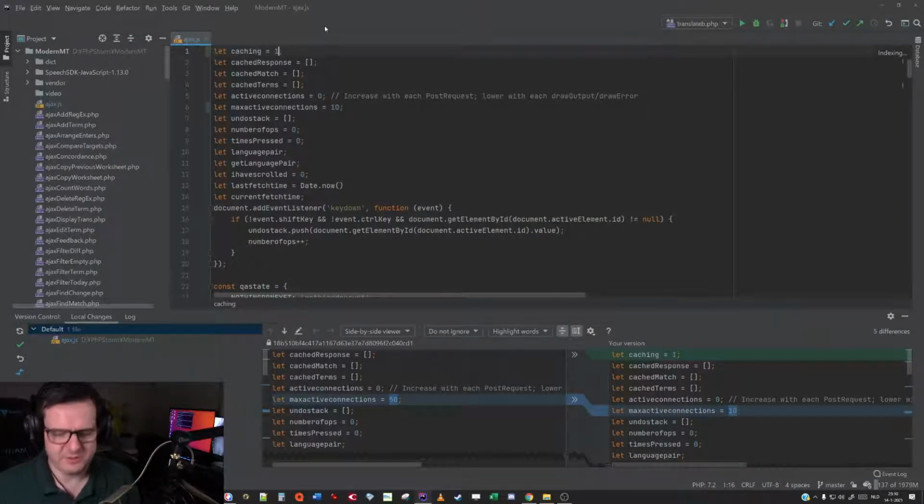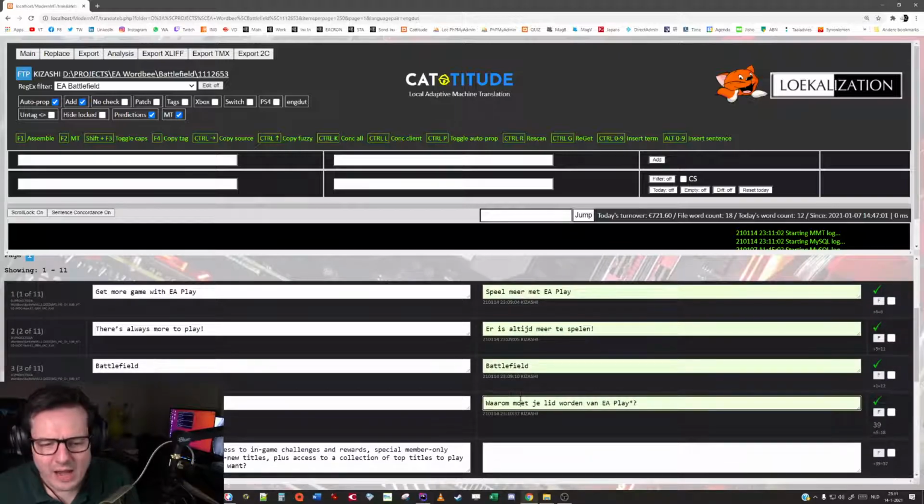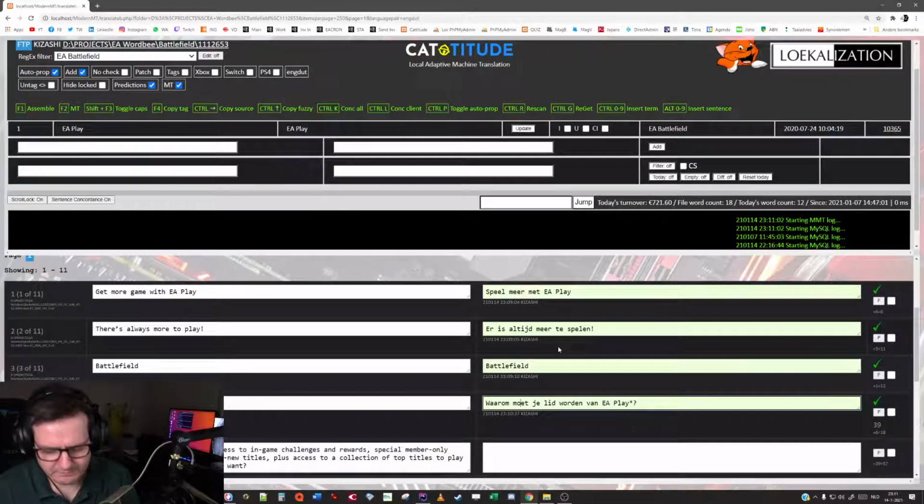Now, how come? Because maybe you remember that in the past, you saw this icon moving while Cattitude was actually thinking. Well, this is because of a new feature. It's called caching. And what it basically does is, I'm just F5ing now. While I'm translating this line, basically Cattitude is just idling. So why not use that time more usefully and already look up the machine translation and match, possibly fuzzy or exact match from the memory while I am working on line 4.